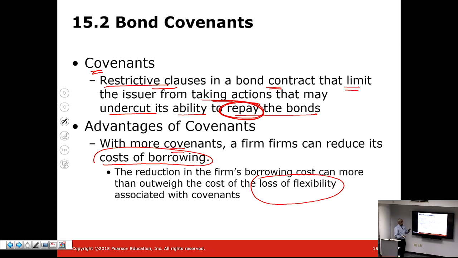So the firm has to balance between the reduction in the cost of borrowing, because by giving bondholders more certainty, less risk for their capital, they can reduce the cost of borrowing, but on the other hand, they will also suffer loss of flexibility with the money that they are receiving from the bondholders.